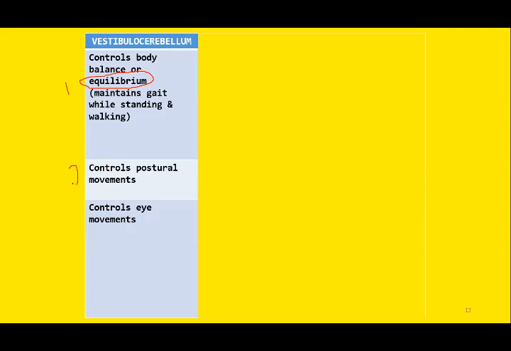The second most important function is the control of postural movements. This is again very important, and all these postural movements are related to maintenance of equilibrium or body balance, so these are interrelated functions. And the third function is the control of extraocular movements.